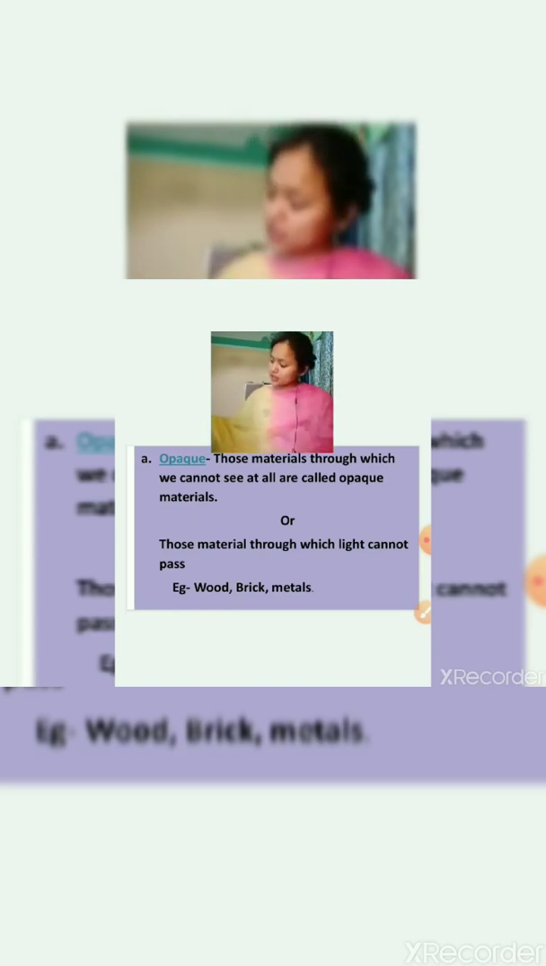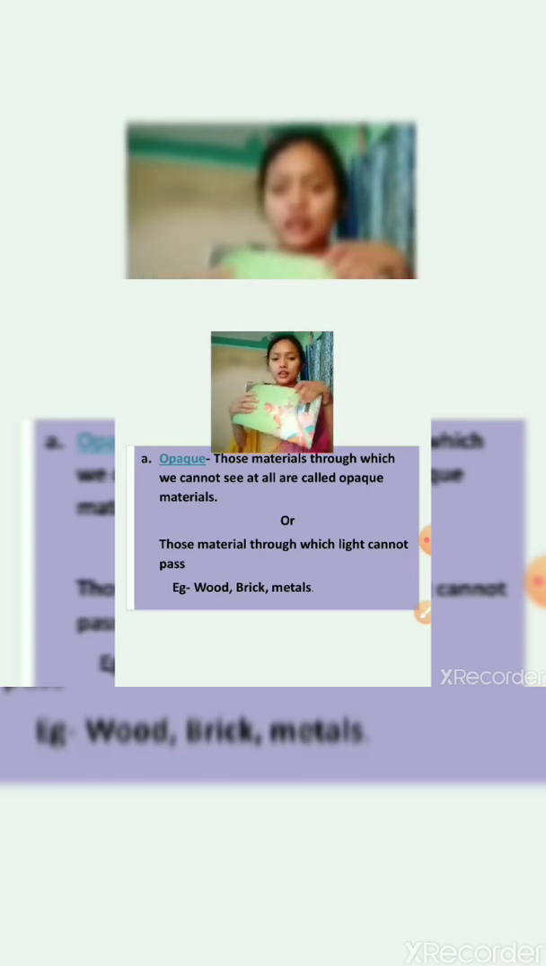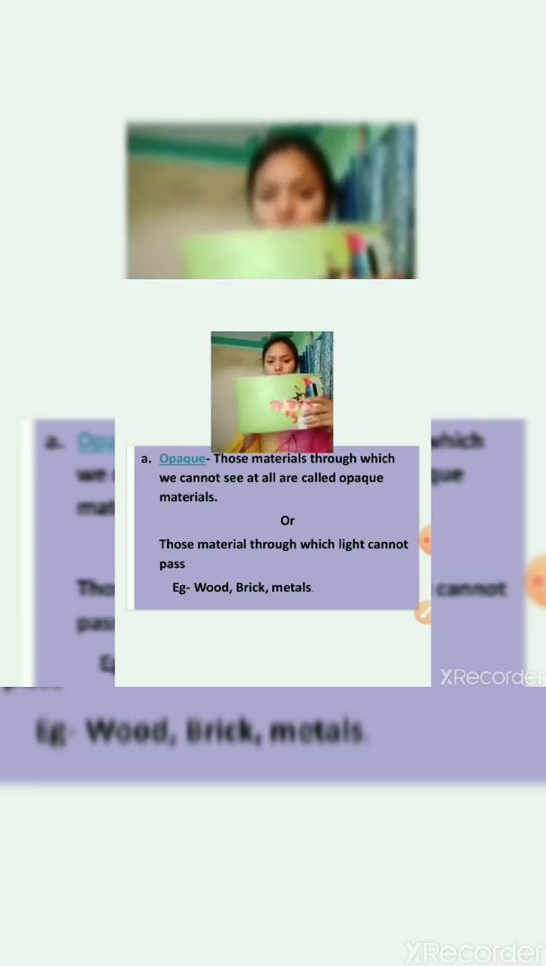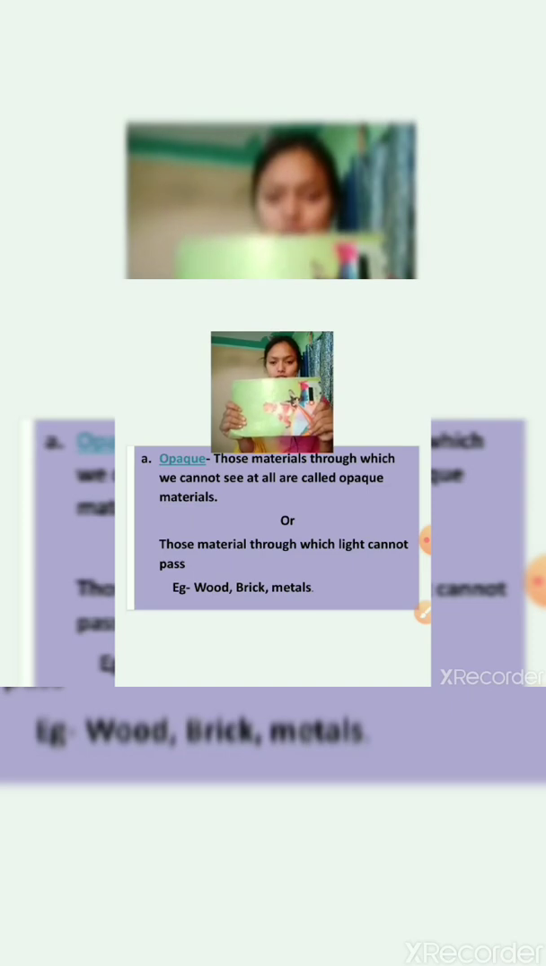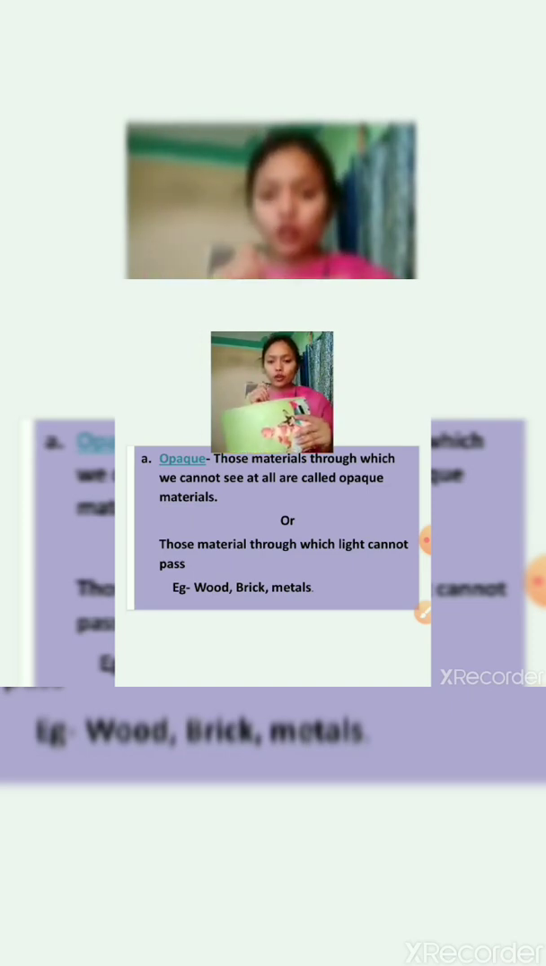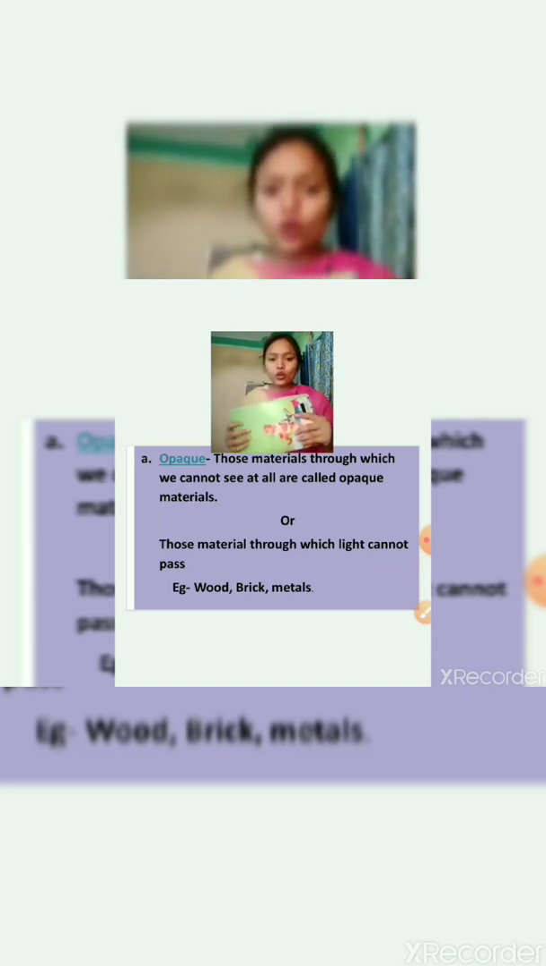Now let's take this. Can you see my face now? No, you cannot see my face because a book is there. So a book is an example of what? An opaque object. Light cannot pass through it, so it is an example of an opaque object.